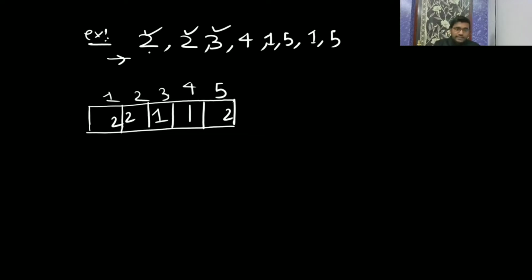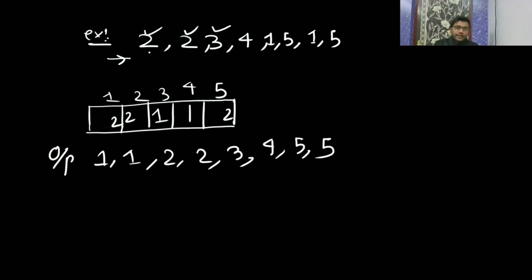Now after doing that, scan the array from left to right, and the number of times any number is coming, you print it. 1 is coming 2 times, so you print 1 two times. Then you print 2 two times, because 2 is occurring 2 times. 3 is occurring 1 time, you print 3 once. 4 is occurring 1 time, print 4 once. 5 is occurring 2 times, you print 5 twice. Now your array has got sorted. The elements that I have given you got sorted. So you got the output 1 1 2 2 3 4 5 5.